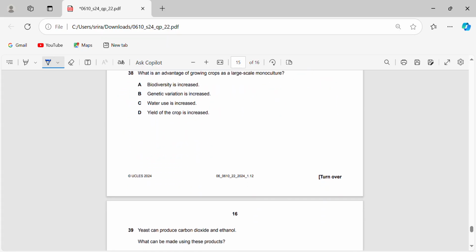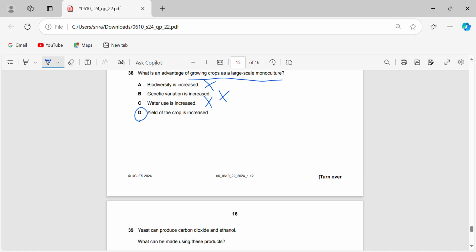Okay. So what is the advantage of growing crops as a large-scale monoculture? So growing crops as a large-scale monoculture actually decreases biodiversity. So this is not true because you're planting one species, not multiple. So that's actually going to decrease your biodiversity. Genetic variation is increased. That's also a false statement because again the same species, so it's not much genetic variation. Water use is increased. This is not an advantage. In fact, it's a disadvantage because scarcity, etc. So that's a disadvantage.